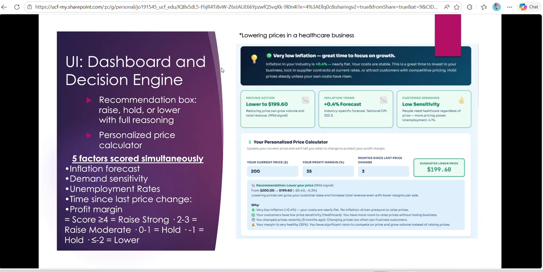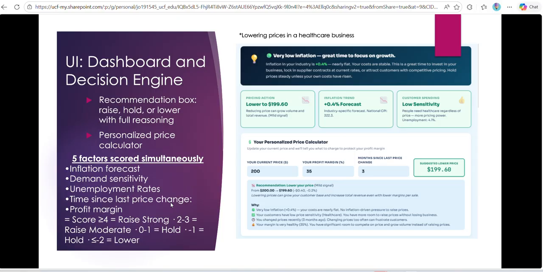So I have an example screenshotted here of what a healthcare business would look like in a scenario where they would want to lower, right? So they were set at 200, profit margin 35% was very high. Maybe they're doing really good. Months since last price change 3. I have this decision engine built into the setup wizard. So it scores 5 factors at the same time, which would be inflation forecast, demand sensitivity, unemployment rates, time since last price change, and profit margin.